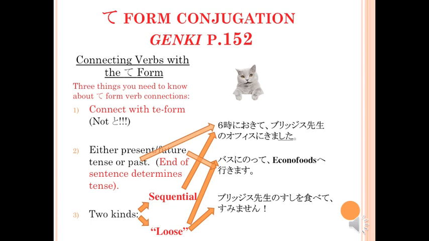In today's lesson, we learned how to describe two activities using the te form. We discussed sequential and loose connections. I'm sure you'll agree that the te form is really the cat's meow. Meow.